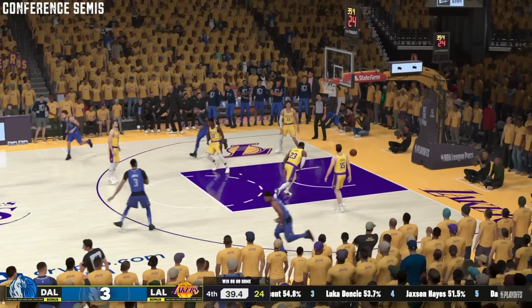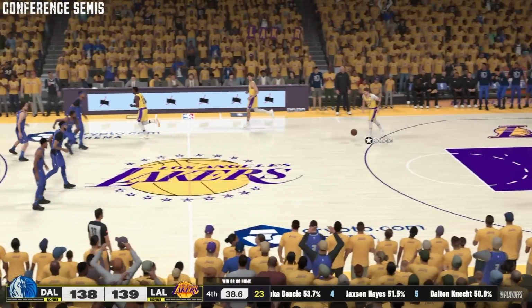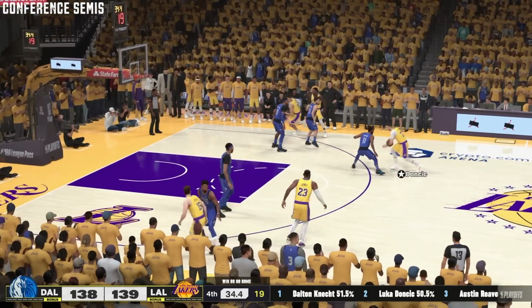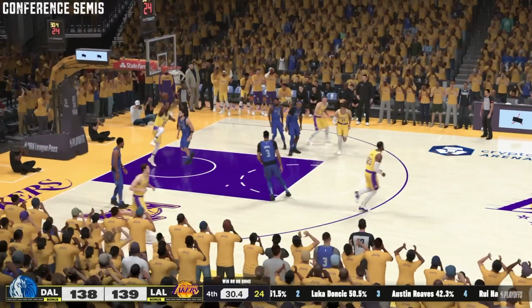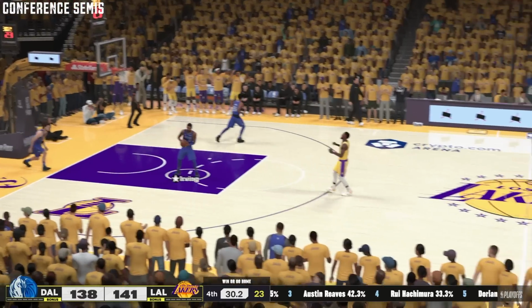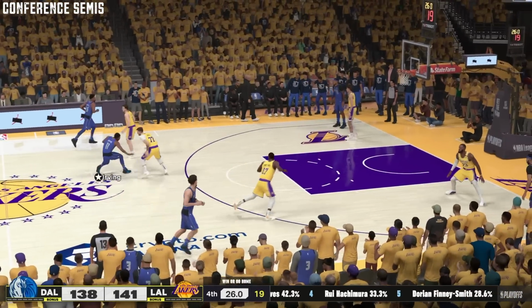Irving for 3. Puts it in. A much-needed 3 from Kyrie Irving cuts the lead to 1, and how will Luka Doncic respond? Here is Luka against his former teammates. Doncic at the top of the key. Doncic going at Irving to Dorian Finney-Smith, another former Maverick, and he dunked it home. Lakers on top by 3. What a big moment there for Los Angeles.